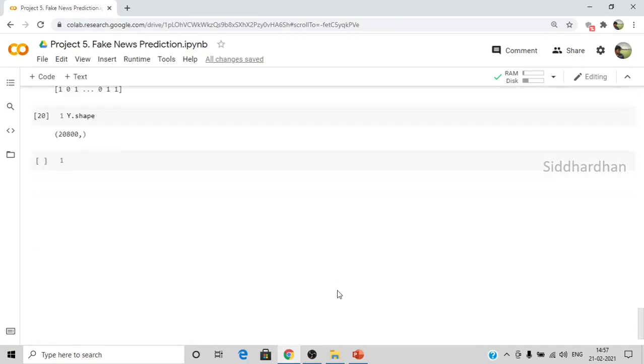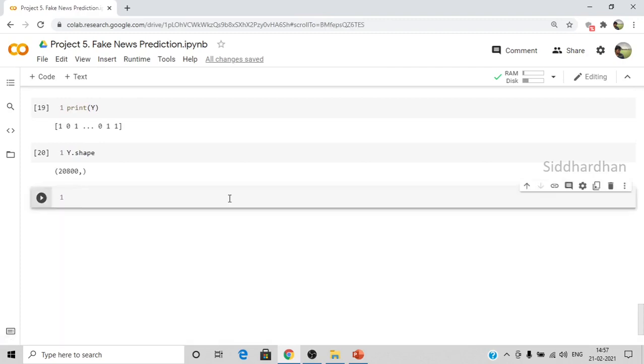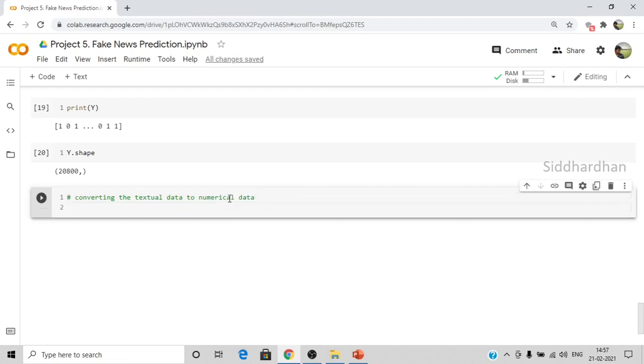This is converting textual data to numerical data. I'll create a variable called vectorizer, and I'll store the vectorizer function, which is TF-IDF vectorizer.